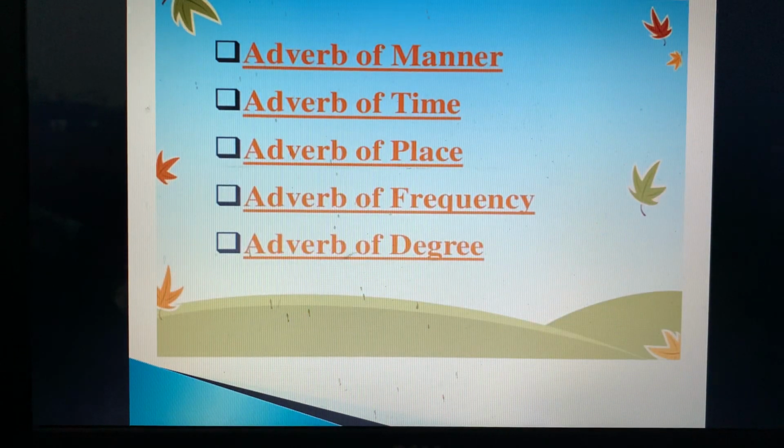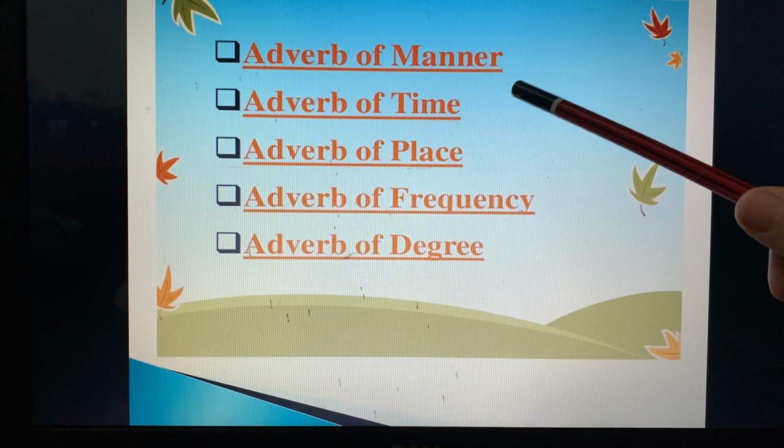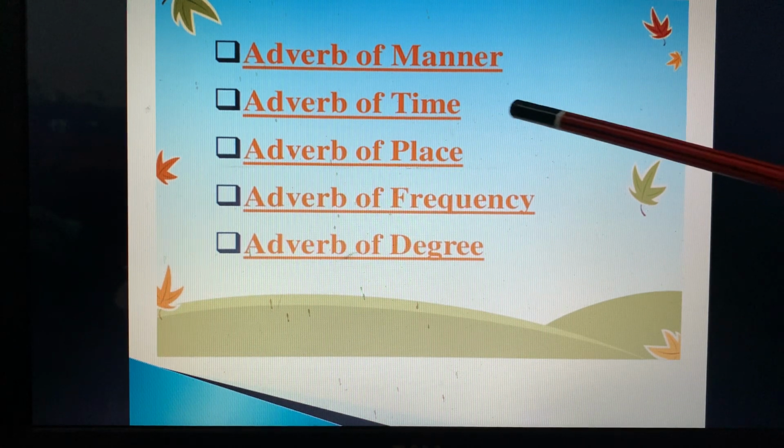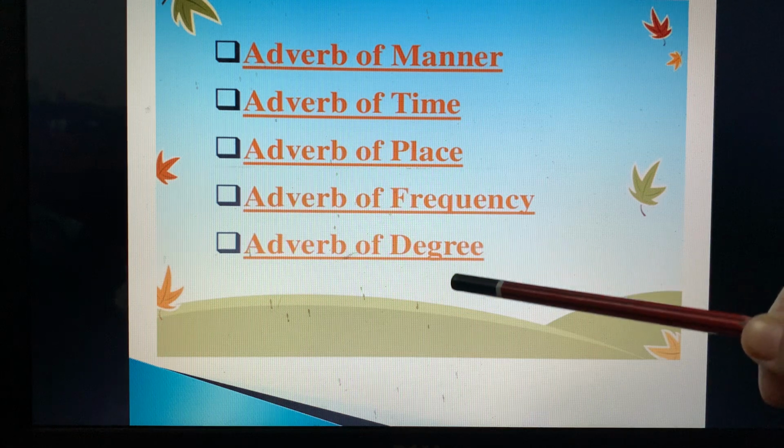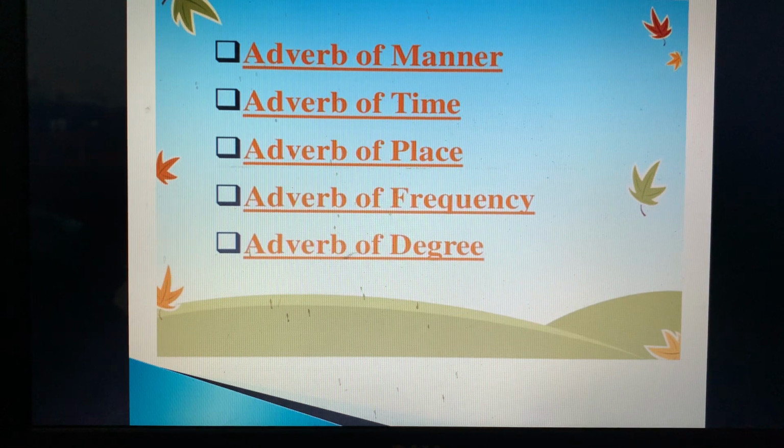Now types of adverb, we have basically 5 types of adverb in our syllabus. That is adverb of manner, adverb of time, adverb of place, adverb of frequency, adverb of degree. So in the first lecture, we did adverb of manner. So what is adverb of manner? Adverb of manner answers the question how the action is done, in what manner. कोई काम हुआ है वो कैसे हुआ है.